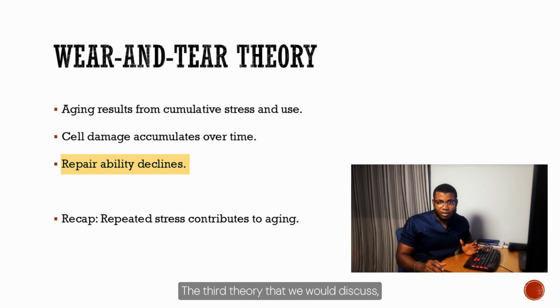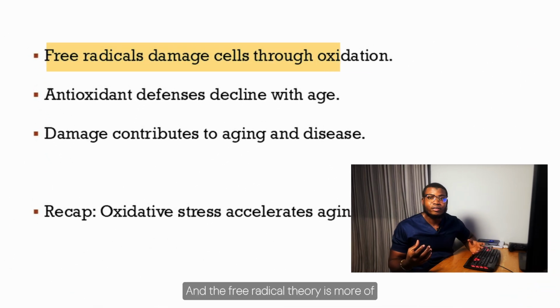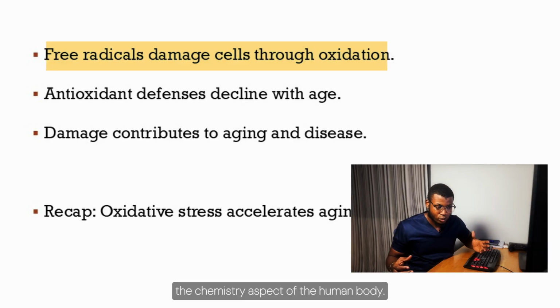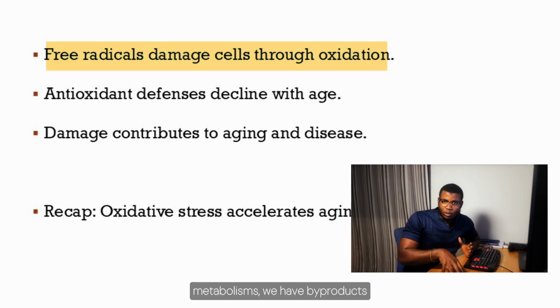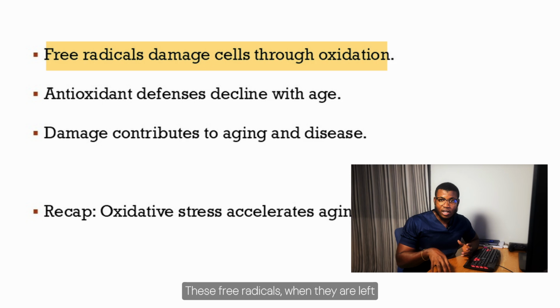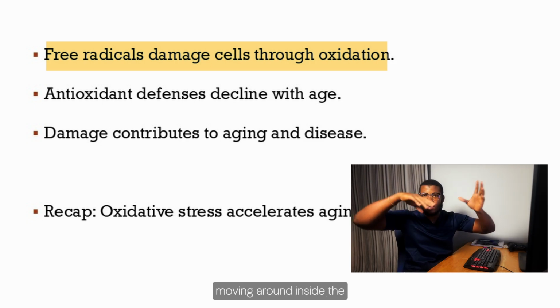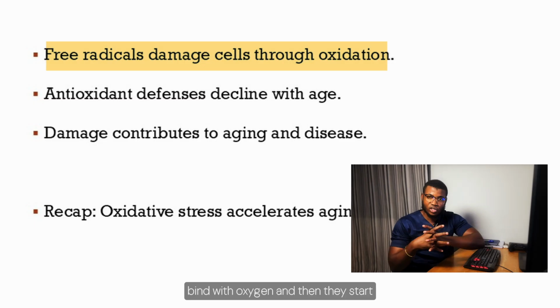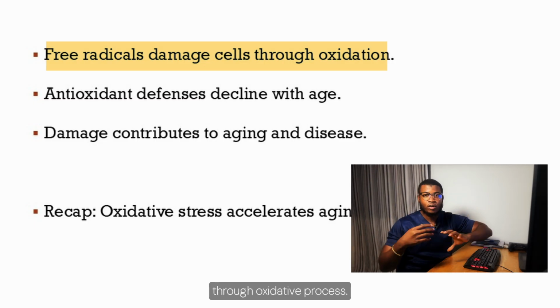The third theory that we will discuss is the free radical theory. The free radical theory is more of the chemistry aspect of the human body. It is telling us that during cell metabolism, we have byproducts that are released, which are referred to as free radicals. These free radicals, when they are left moving around inside the cells, are going to bind with oxygen, and then they start destroying the cells through an oxidative process.